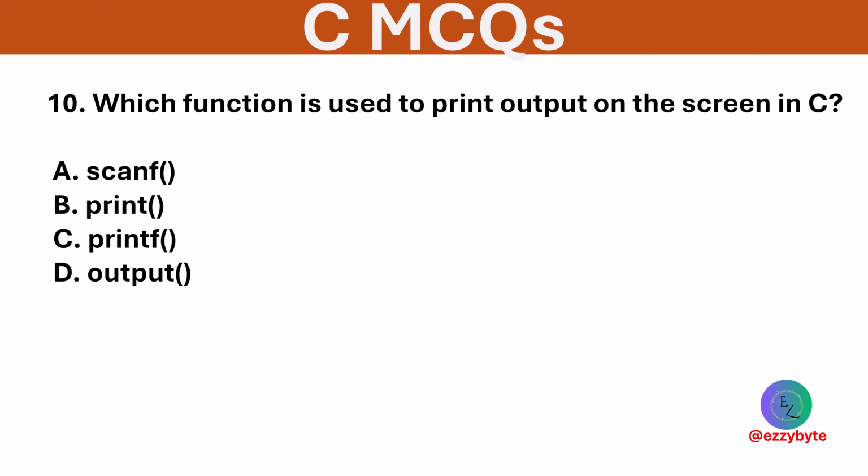This function is used to print output on the screen in C. The options are scanf function, print function, printf function, and output function. Option C is correct. Printf function is used to display output.